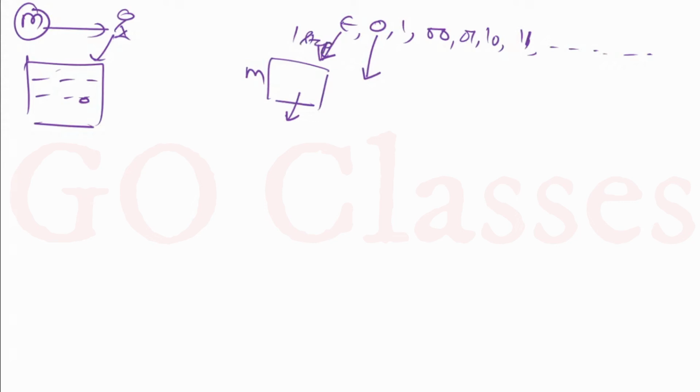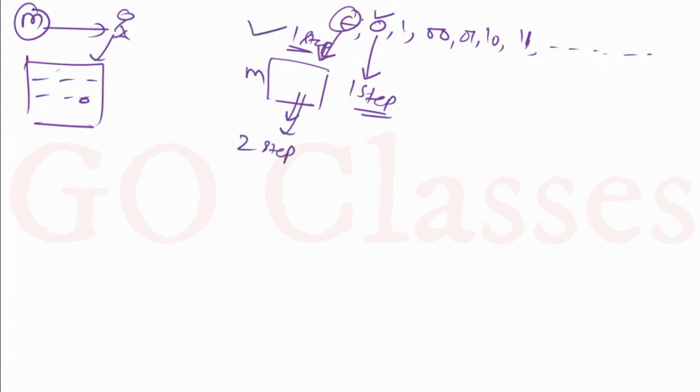If after this one step it is accepted, that is very fine, that is very good. But if it is not accepted after one step, then I will run this 0 for one step. If this 0 is accepted in one step, then that is fine. But if it is not accepted in one step, then I will run it for 2 steps.